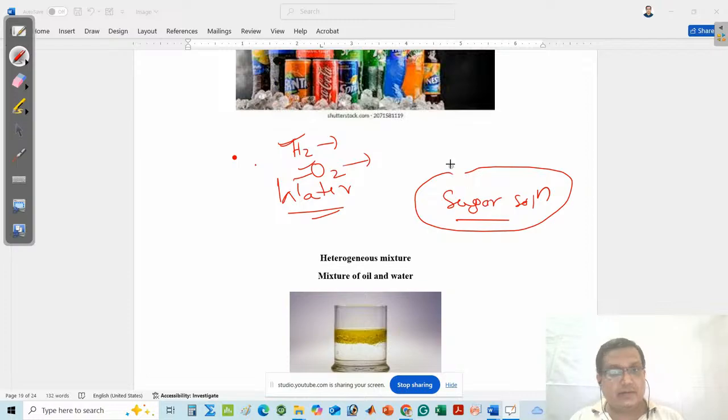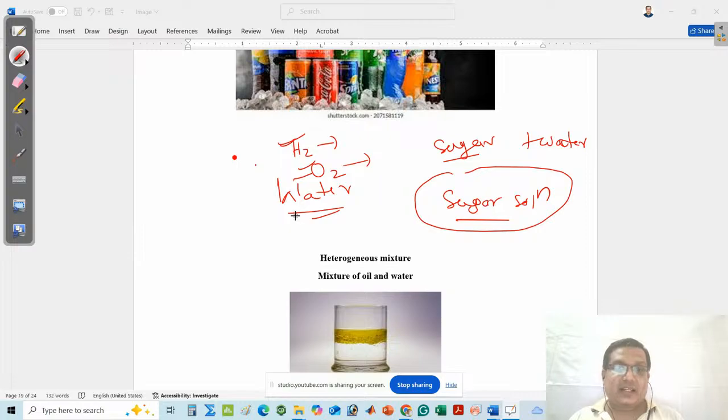Now sugar solution is made of two components. One is the sugar, another is your water. Sugar has a sweet taste. In sugar solution, the sweetness is also present. The sugar does not lose its sweetness. It keeps its sweetness in the sugar solution.